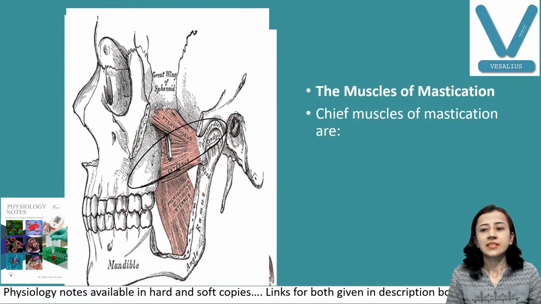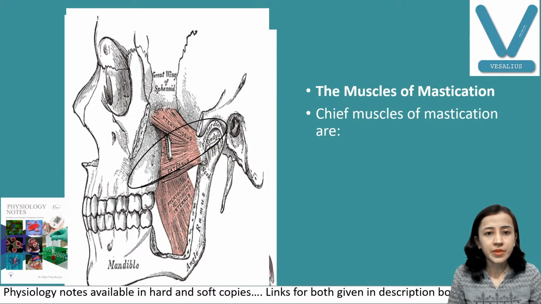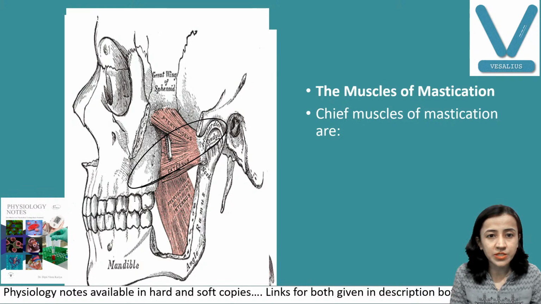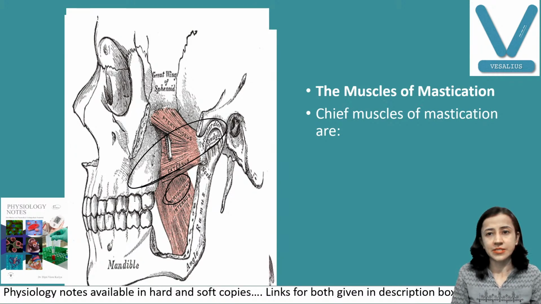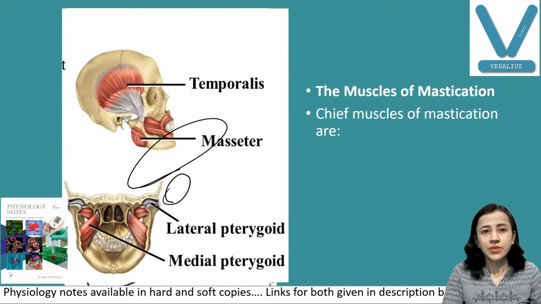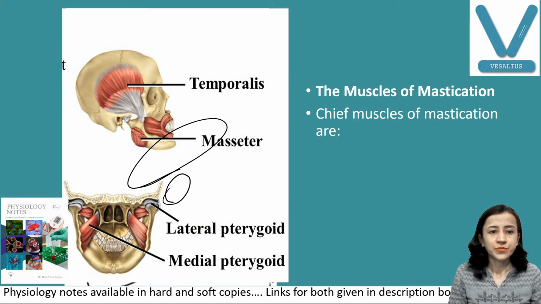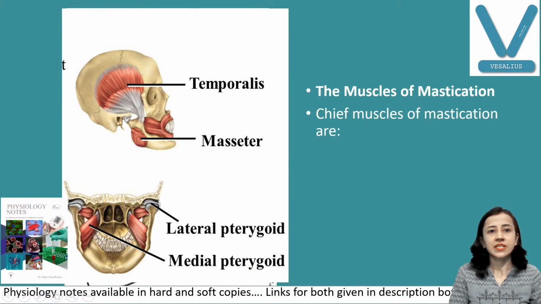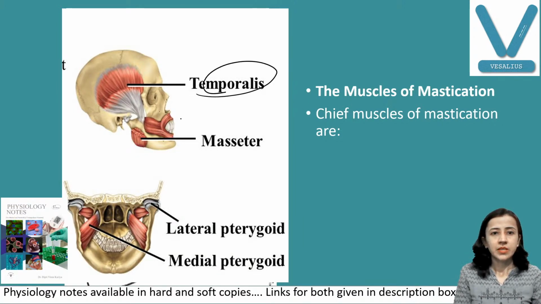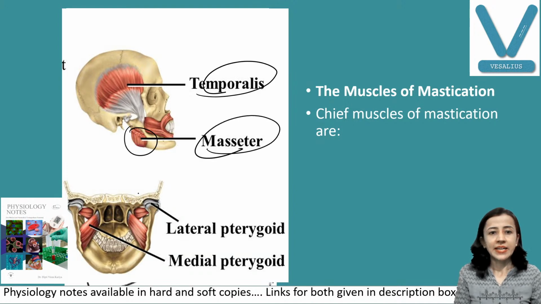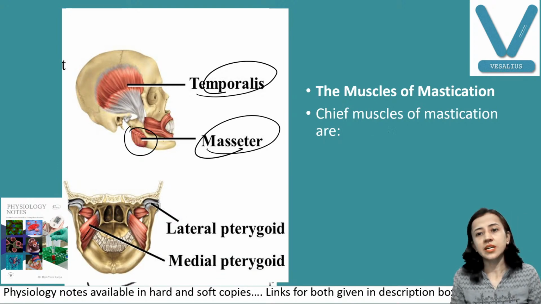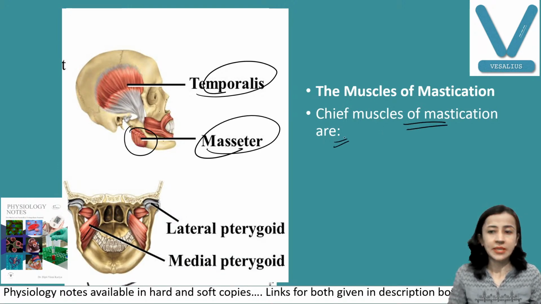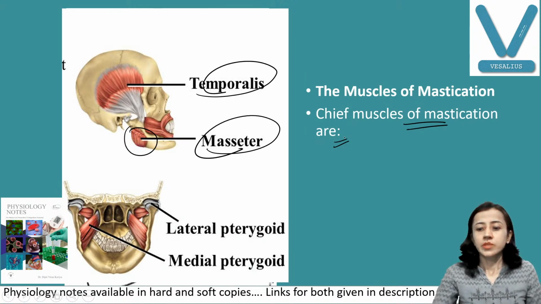The next muscle is the pterygoid. Pterygoid internal and external. And this one is the masseter. You can see in this diagram all the muscles are shown. I'll just show you. Temporalis. This is masseter. And these are pterygoids, the lateral and medial pterygoid. Fine. So these are the muscles for mastication.